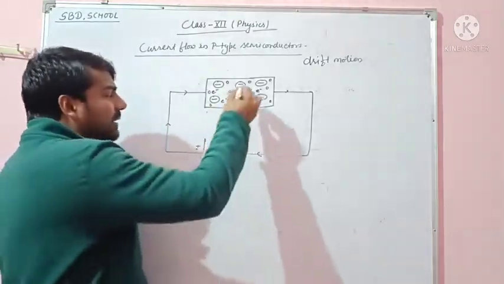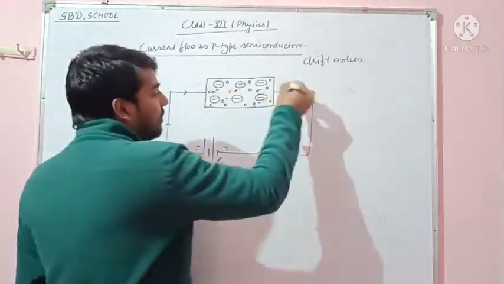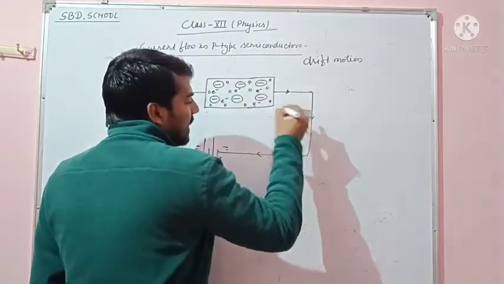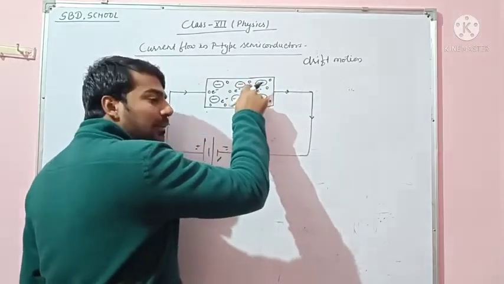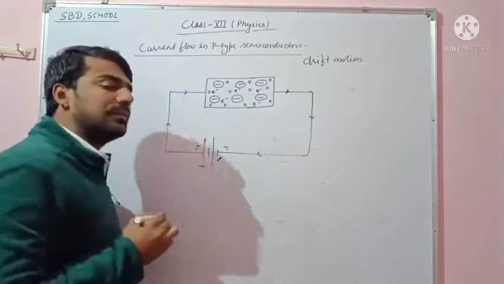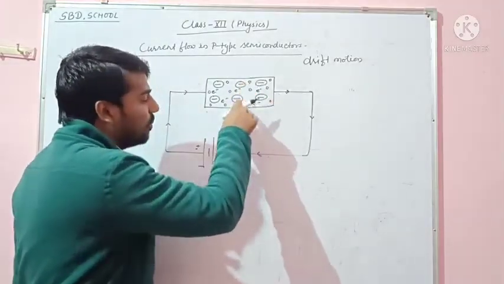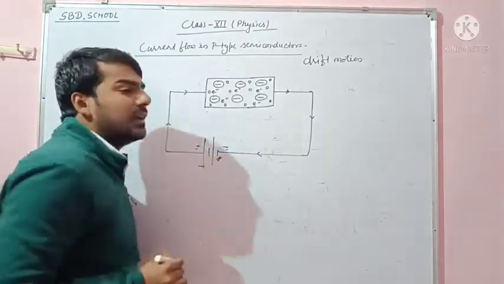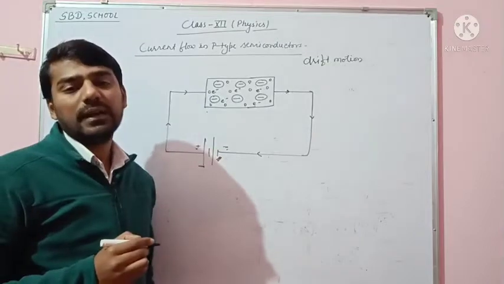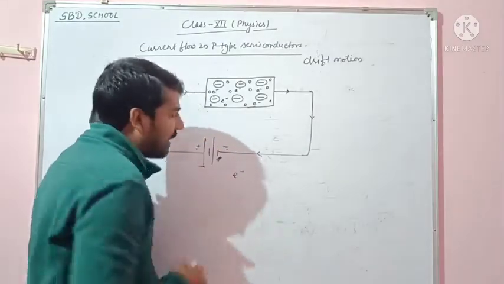Here the holes, which have positive charge, come in this direction, because the holes are positive and the negative terminal has negative charge. Then the holes of the p-type semiconductor come to the negative electrode of the battery. At the negative electrode, electrons are available.